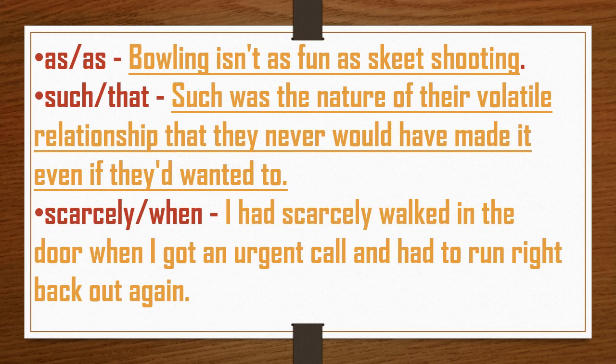As and as. Bowling is not as fun as skeet shooting. Then such that. Such was the nature of their volatile relationship that they never would have made it even if they had wanted to. So this is the example of such that.